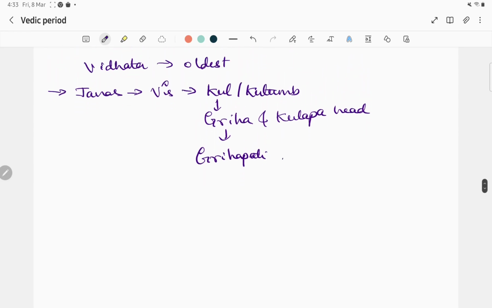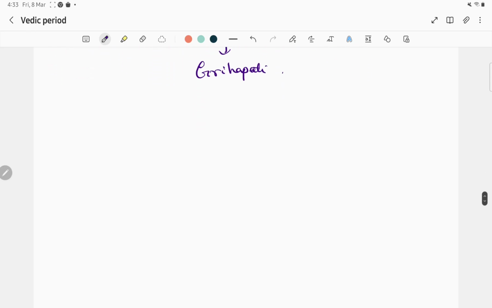So this is about the head of the family. Next, these Aryans were mostly cattle rearing. The major occupation was cattle rearing, and therefore their wealth was also in terms of cattle. So they kept the cattle in a place called Gavishti, where they keep the cattle.